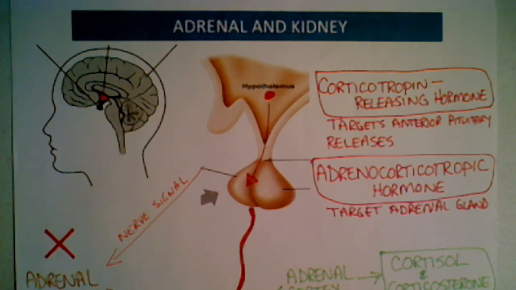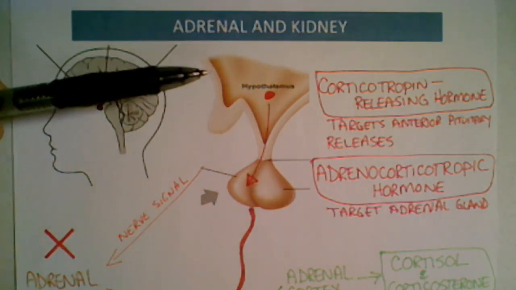All right, we're making a lot of progress here. The next hormone, or I should say the next gland, is the adrenal glands and the kidney. And again, this is just another process that we've talked about before. This is part of handout 14B at the beginning of this chapter. But we need to talk about cortisol and corticosterone.